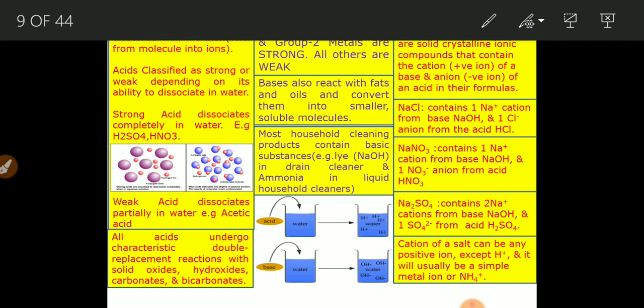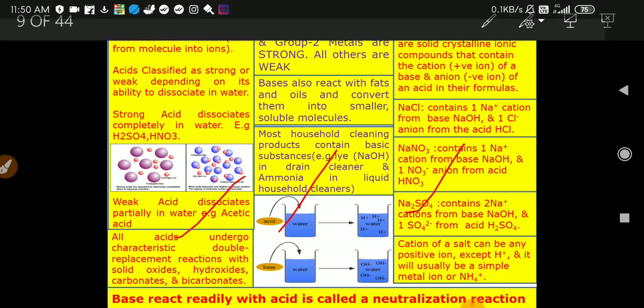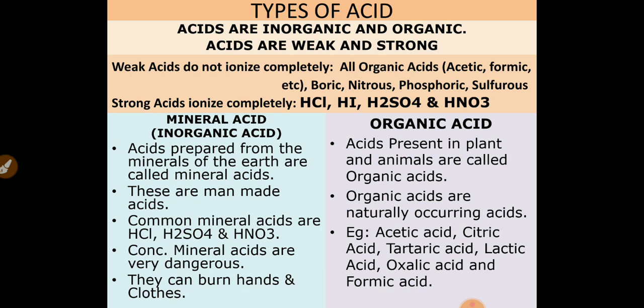In the last chapter we studied acids, bases and salts on the basis of these few points, which we already discussed. Let us move to the next point, the types of acids. There are two types of classification we are going to discuss: on the basis of source and on the basis of strength.